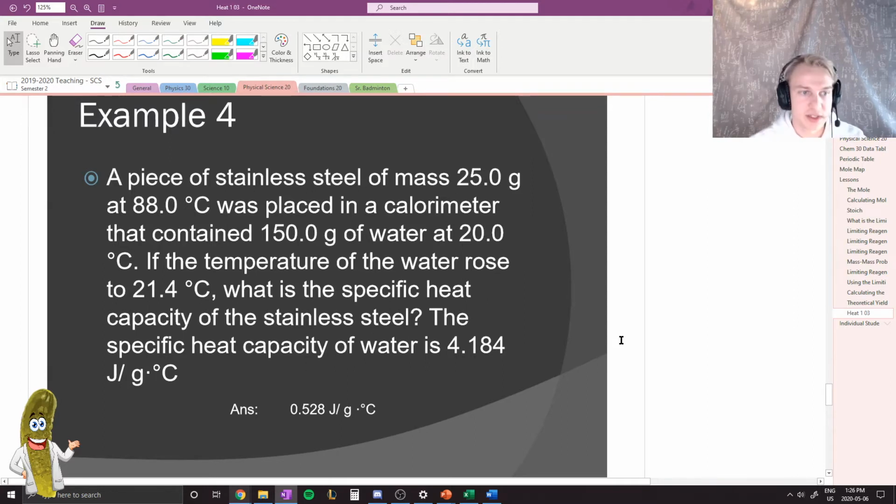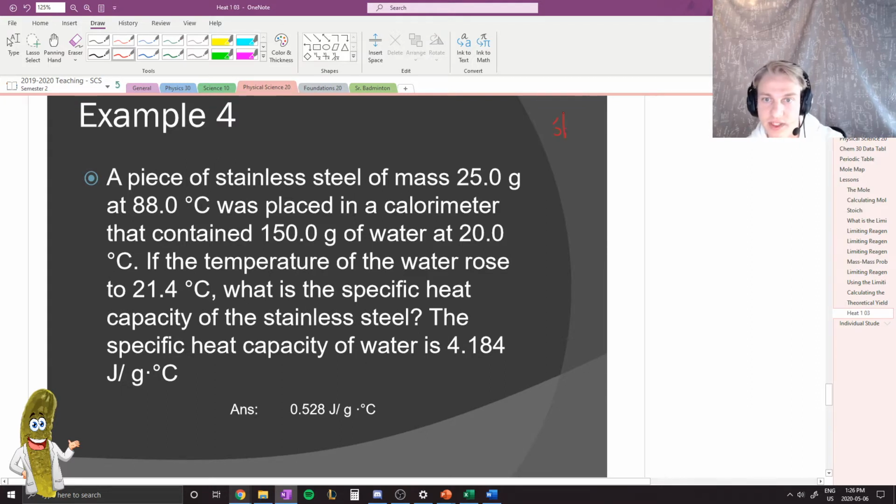Example number 4 here says a piece of stainless steel of mass 25 grams at 88 degrees Celsius is being placed in a calorimeter that contained 150 grams of water at 20 degrees Celsius. If the temperature of the water rose to 21.4 degrees Celsius, what is the specific heat capacity of the stainless steel?